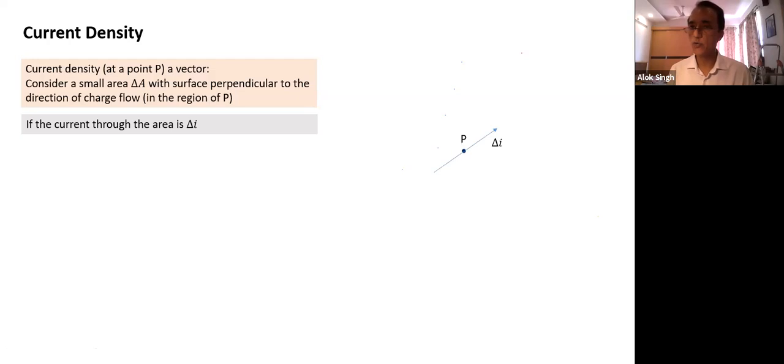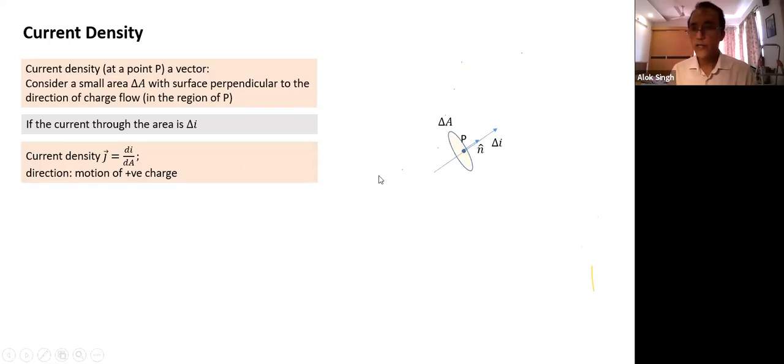It should be perpendicular to the direction of current, so that the normal to the area is along the direction of current. If I choose a small area, some current will pass through it. If the current passing through this area is delta I, current density is current by area, current per unit area.